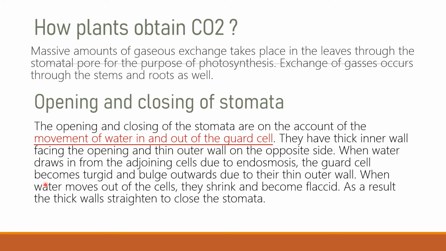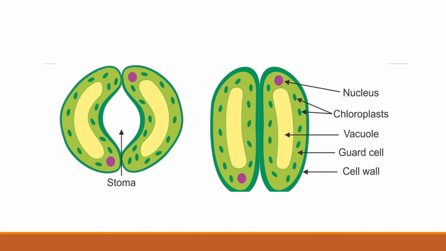When water draws in from the adjoining cells due to endosmosis, the guard cells become turgid and bulge outward. Due to their thin outer wall, when the water moves out of the cell, they shrink and become flaccid. As a result, the thick walls straighten to close the stomata. So let's discuss this in detail. Here's the stomata, right?